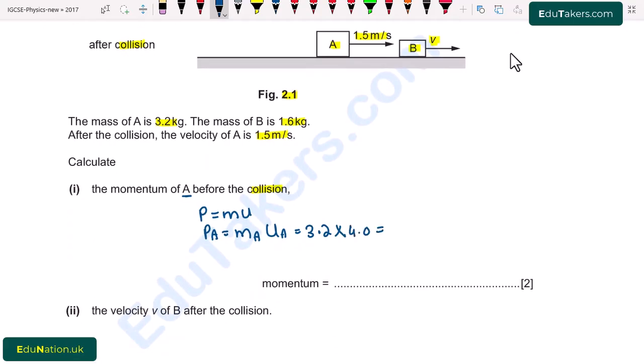So the momentum of the block A comes to be 12.8 Newton second. I write here momentum is equal to 12.8 Newton second.